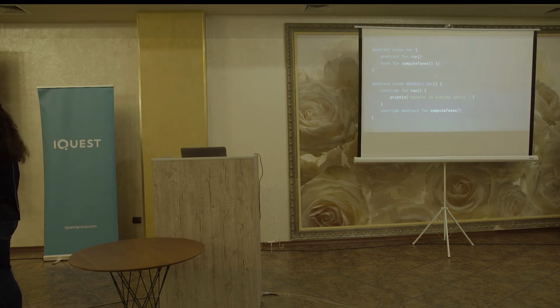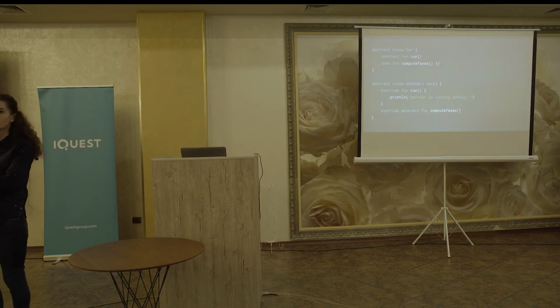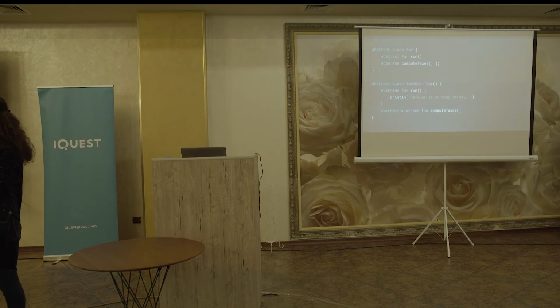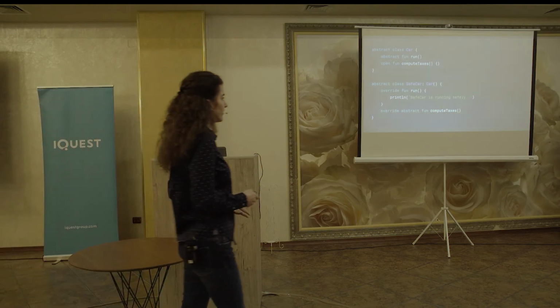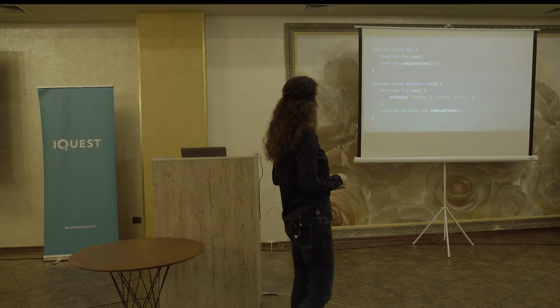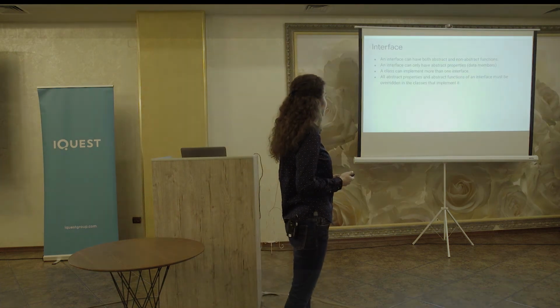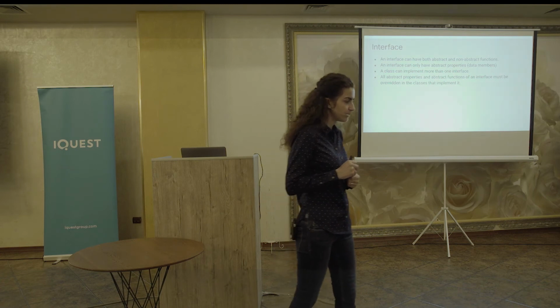When I have this abstract keyword on a function, our class should also be abstract. So we will make it abstract in this case, and we eliminate the necessity of implementation for this open function from previously.